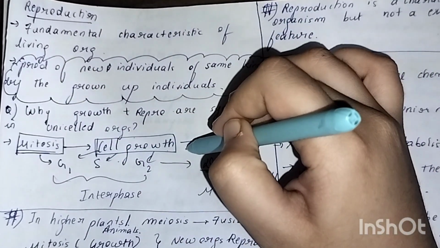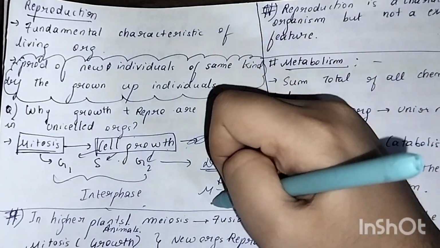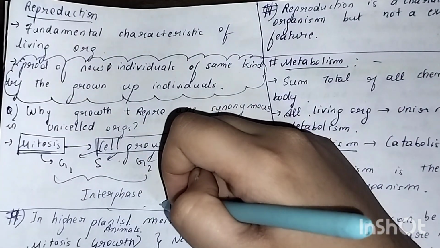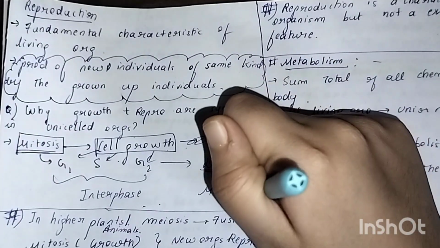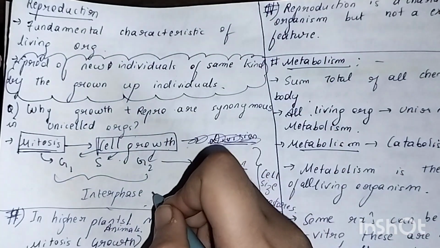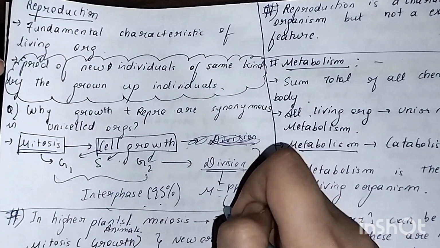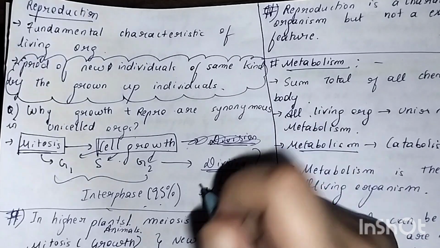It has two phases. One is the interphase, one is the M phase. In interphase it prepares the cell for its division, while in M phase the actual division happens. Preparation takes almost 95% of the time, and the remaining 5% of the time is taken in the M phase.